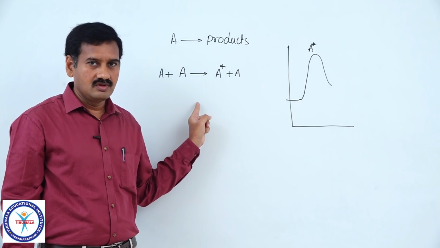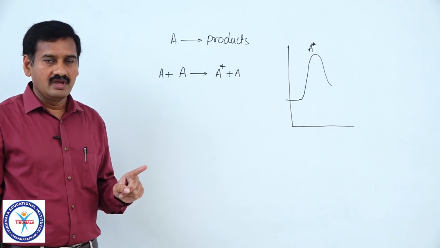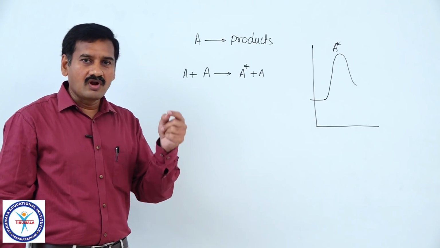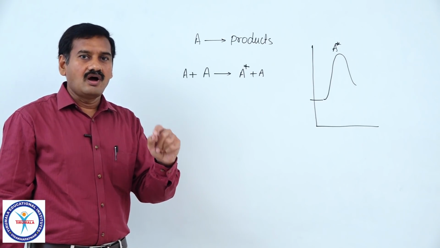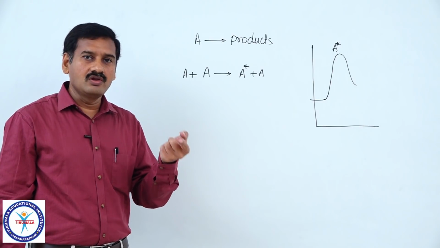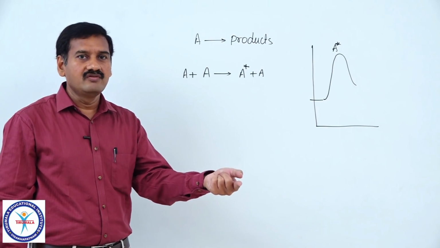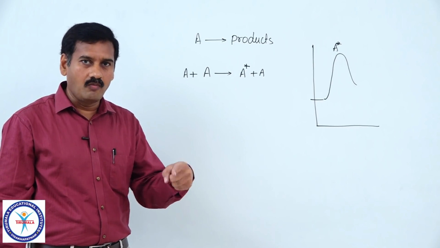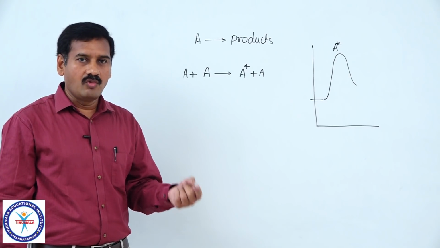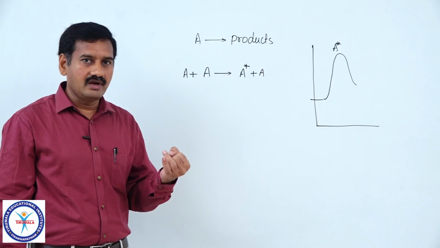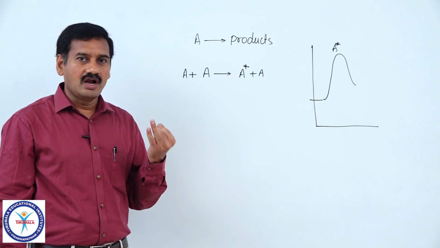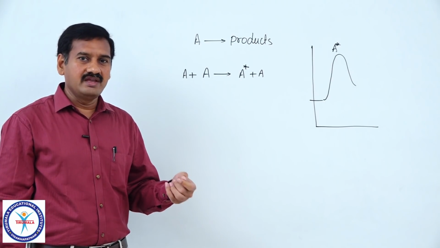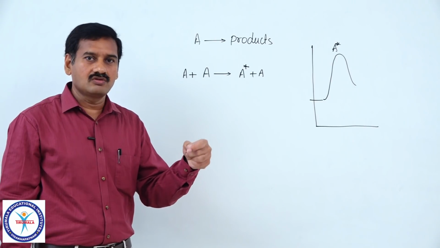Unimolecular reactions are possible, but zero molecular reactions are not possible. And even fractional molecular reactions are also not possible. How can you assume that one molecule of A combines with half molecule of B? Suppose one molecule of A is combining with half molecule of B, we can say that molecularity may be 1.5, but is it practically possible? Is half a molecule possible? No. So, molecularity cannot be 0, molecularity can't be a fractional value, and negative molecularity is also not possible. How can molecularity be negative? Minus 2 molecules of reactants are involved to bring out the reactants into products.